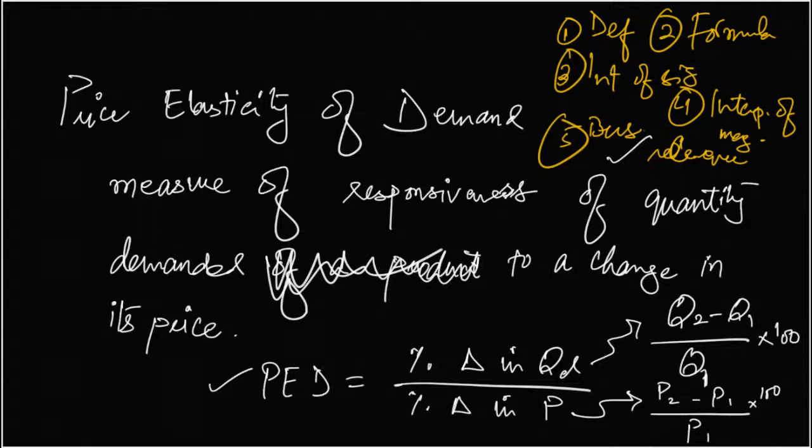So the sign of PED, I told you, is always negative, and it is negative because price and quantity demanded are inversely proportional to each other. If there is a positive change in price, there would be a negative change in quantity demanded. And if there is a negative change in price, there would be a positive change in quantity demanded. So I'll have a negative sign either in the numerator or the denominator, so my answer will always be negative.